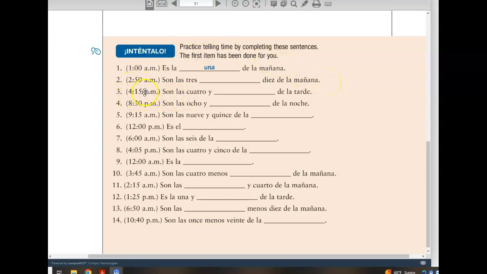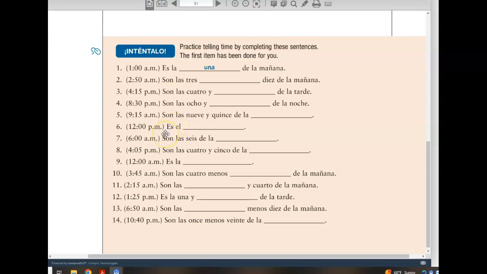Son las 4:15, or son las 4 y 15 de la tarde. Son las 8:30 de la noche, or son las 8 y 30 de la noche. Son las 9:15 de la mañana. Es el mediodía.